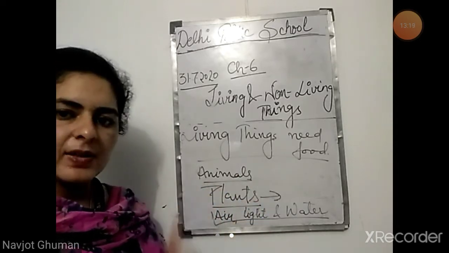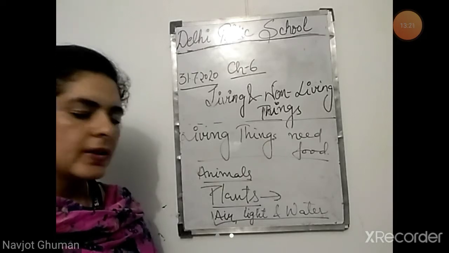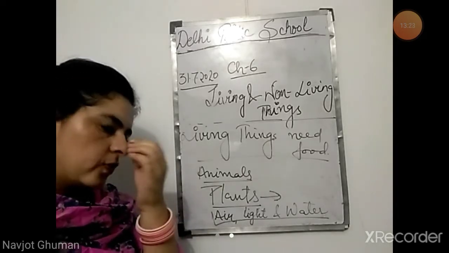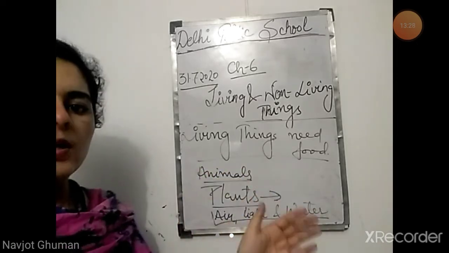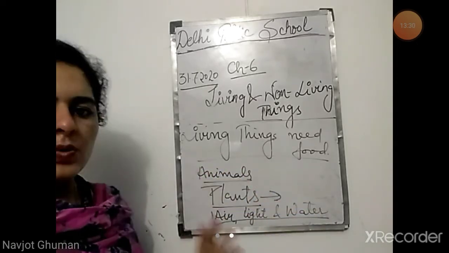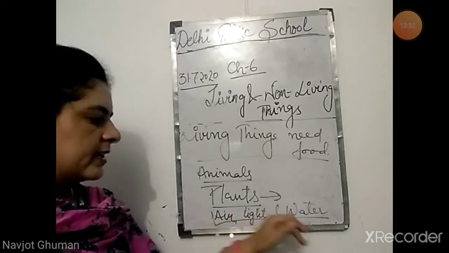Have you seen plants moving from one place to another? No, they do not move. But animals move because they need food. So in search of food, they have to move from one place to another. So plants make their own food with the help of air, light, and water.